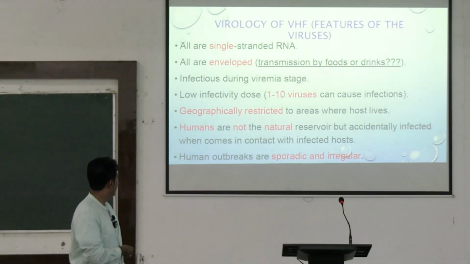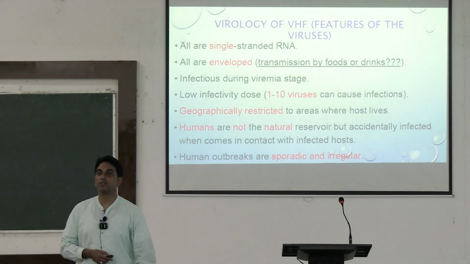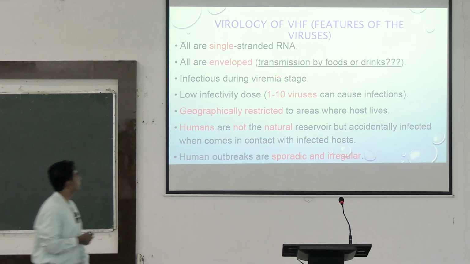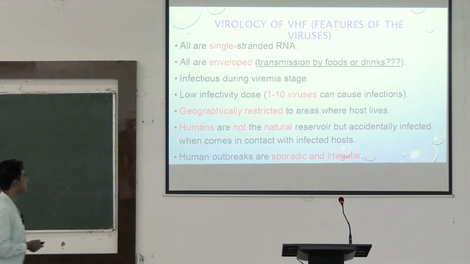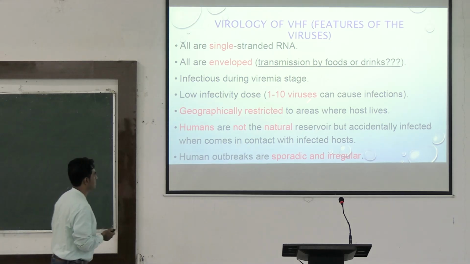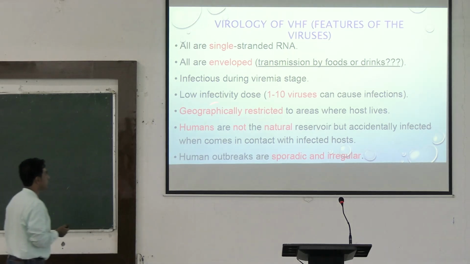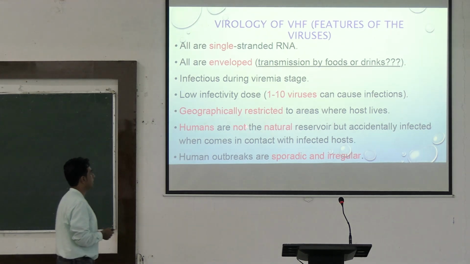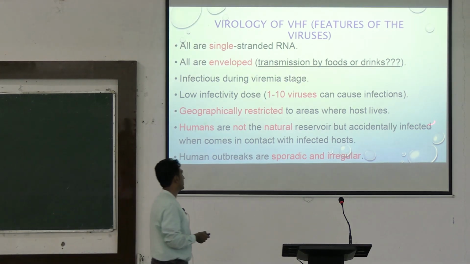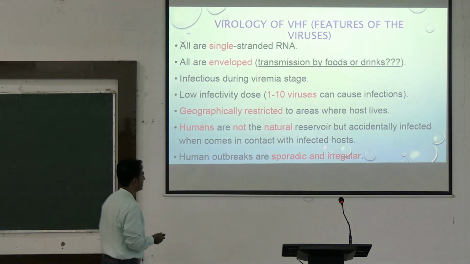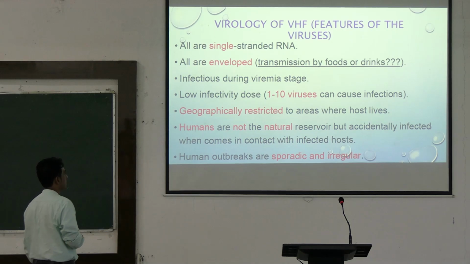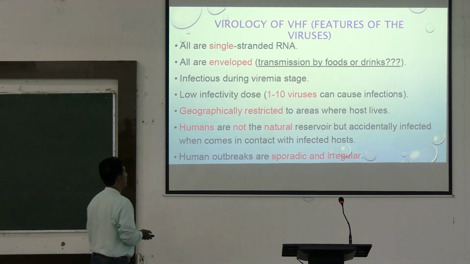So what are the major groups of viruses causing viral hemorrhagic fever? All of them are single-stranded RNA viruses. All are enveloped viruses and infectious during the viremia stage. They have a low infective dose: at least 1 to 10 viruses can cause infection. They are geographically restricted only to areas where the host lives. Humans are not the natural reservoir but are accidentally infected when they come in contact with the infected host. The human outbreaks are sporadic and irregular.